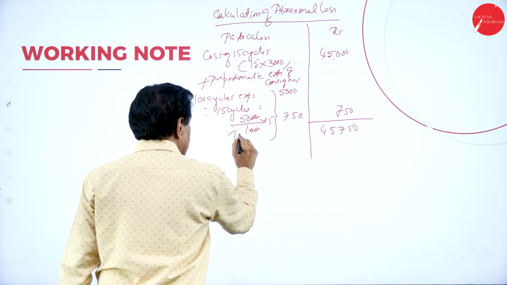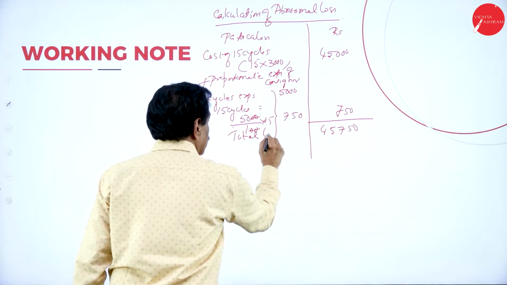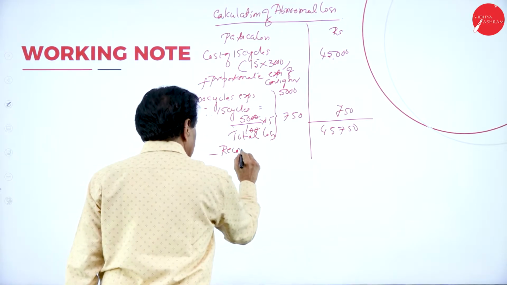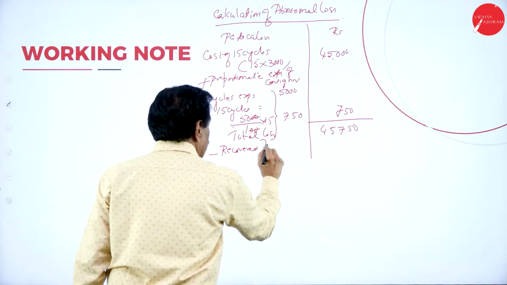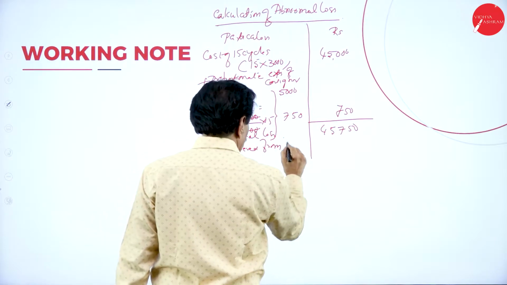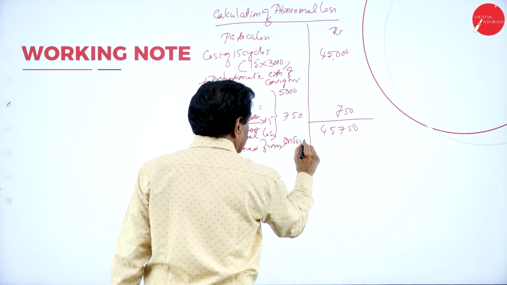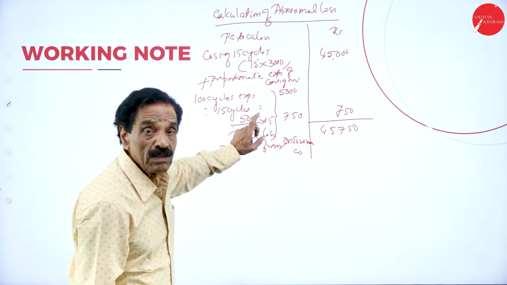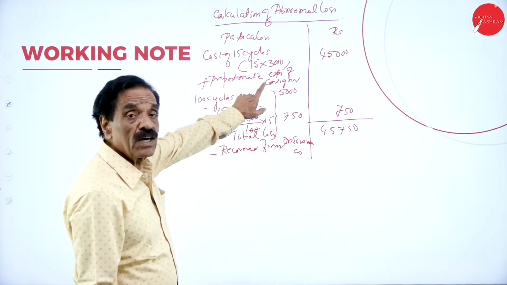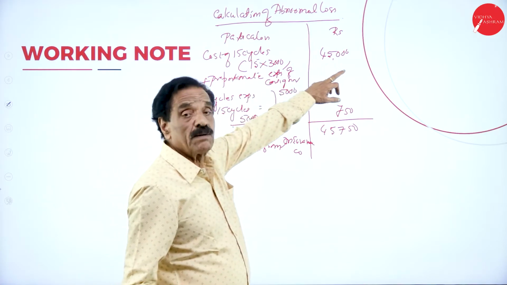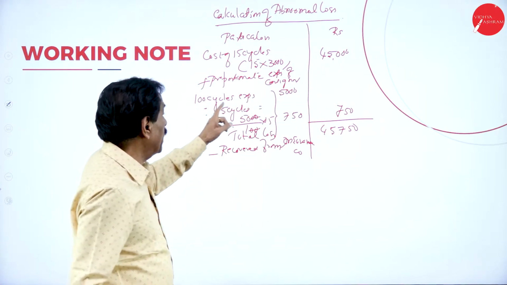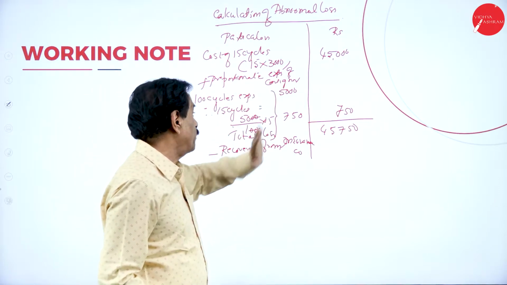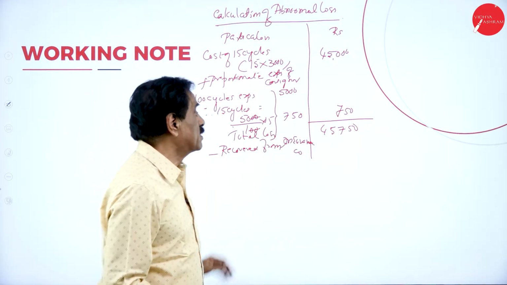Total loss minus recovered from the insurance company. So how many cycles lost? 15 cycles lost. Each cost how much? 3,000. It comes to 45,000. Add the proportionate expense of the consignor: for 100 cycles 5,000, for 15 cycles 750.